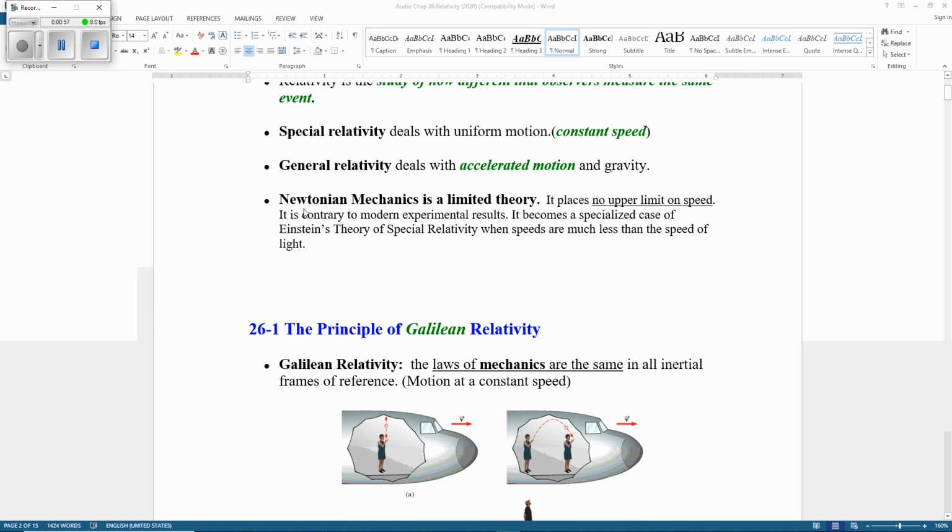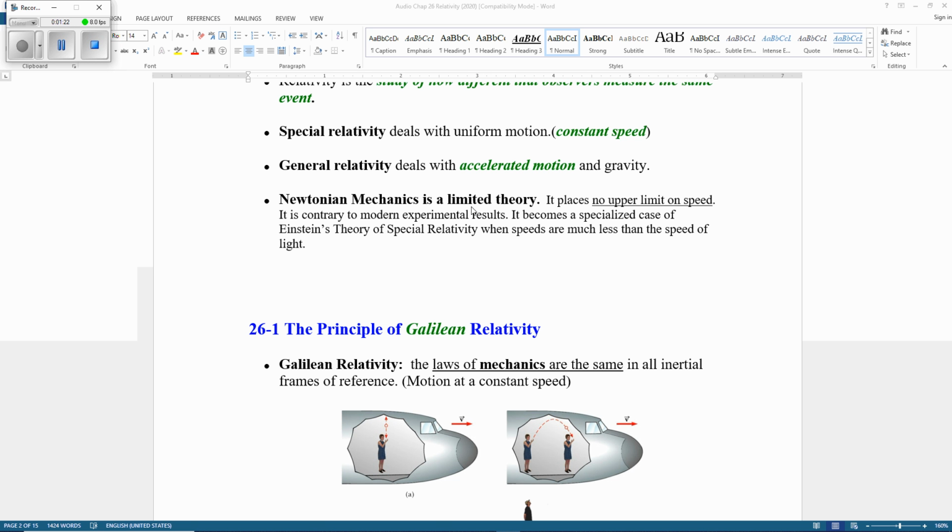Okay, 100 years ago, at the end of the 19th century and the beginning of the 20th century, scientists found something must be changed. For example, Newtonian mechanics, like the Newton's laws we studied, is limited only to low speed.